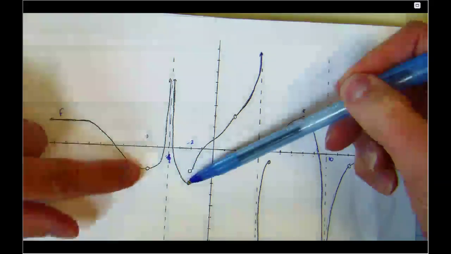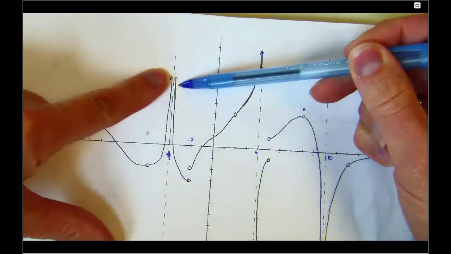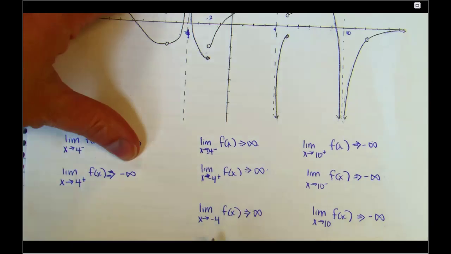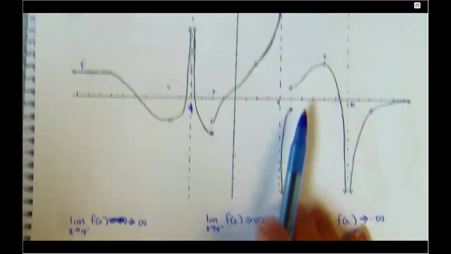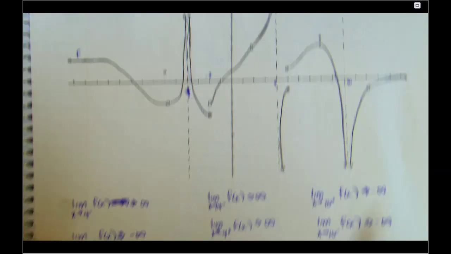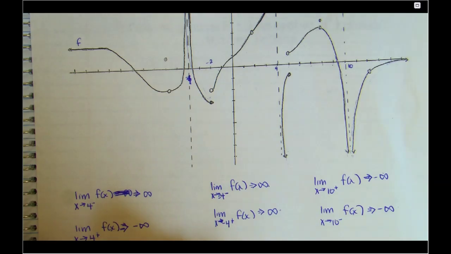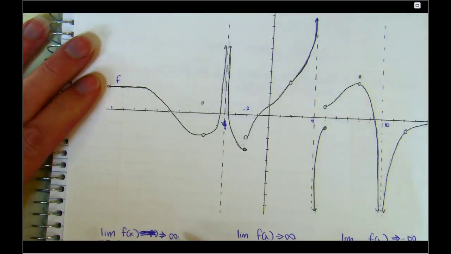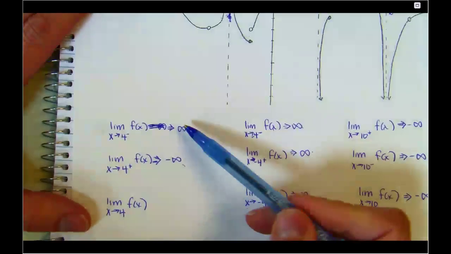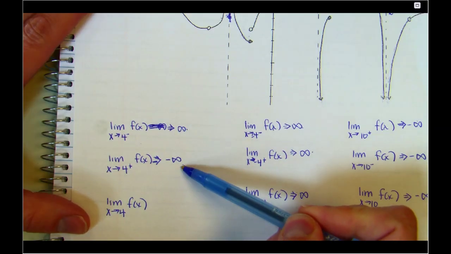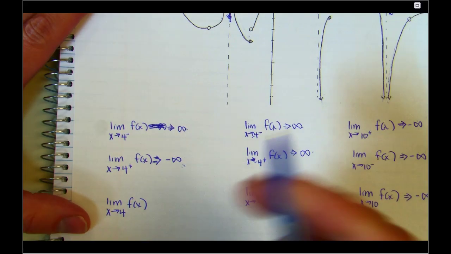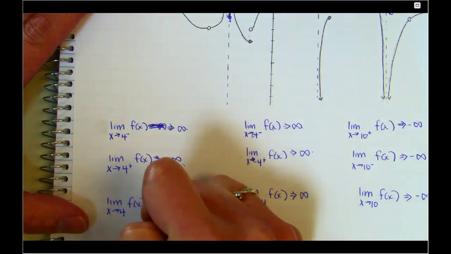Okay, here's the -4. So this guy, they both go up. So I can say the limit as x approaches -4 is infinity, because they both go up. But look at x at +4. Here we're at this horizontal asymptote. The limit as x approaches +4 of f of x. Look at right, look at left. Those two things are not the same. So this limit does not exist.